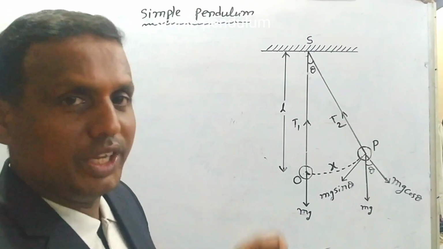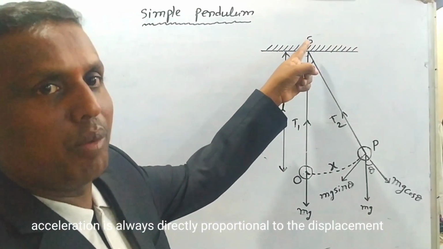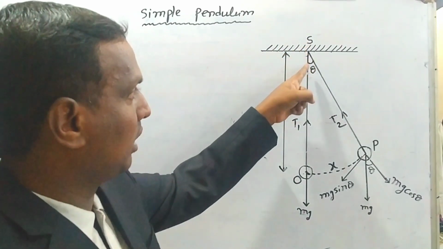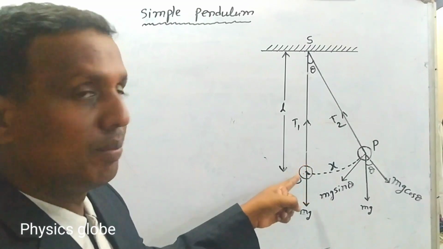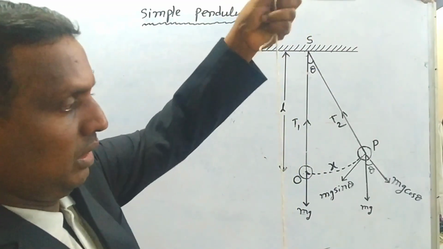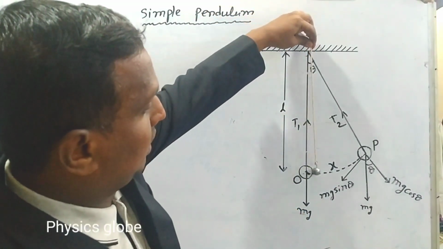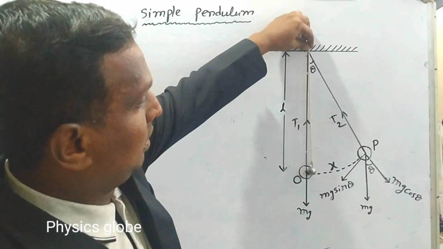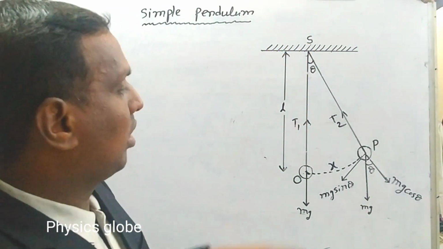See here in the figure also. This is the point of suspension. S is the point of suspension. This is a thread. This is the bob, metal bob, like this. So here this is called the mean position.